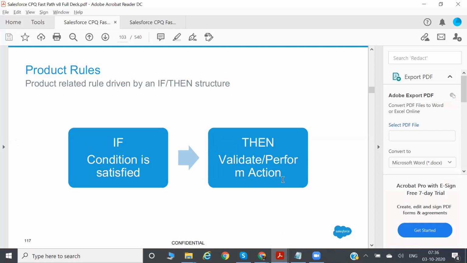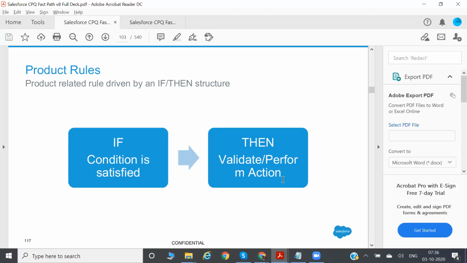For a specific bundle there can be only one bundle in a quote, there shouldn't be more than one. So here the condition is the bundle quantity shouldn't be greater than one, or let's say bundle quantity equals 1, then only it will perform the action to restrict another bundle in the quote. You understood?